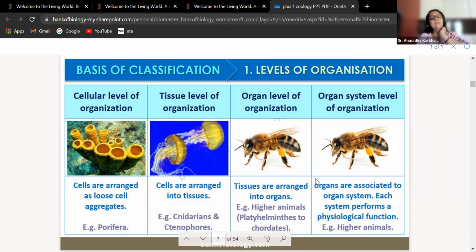Any confusion in understanding these points? Easy hai? Yes? Okay.